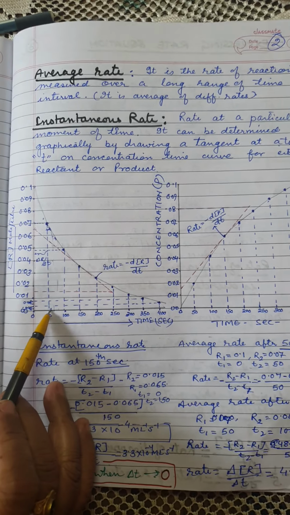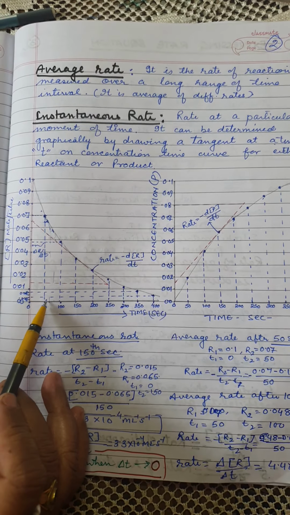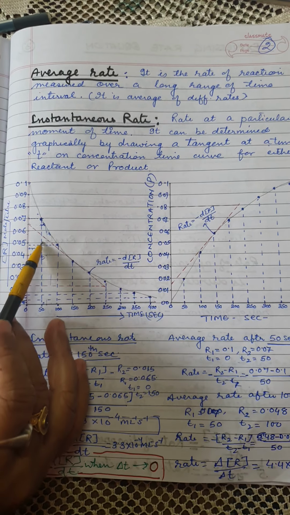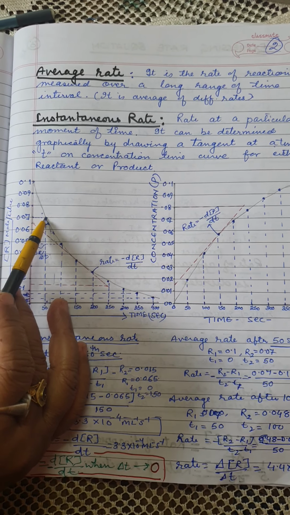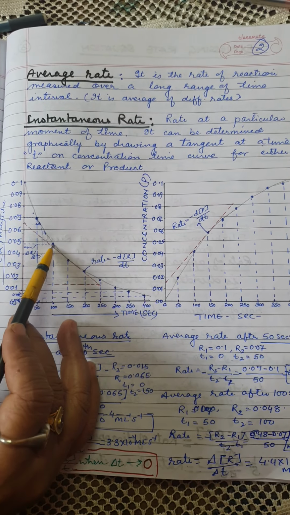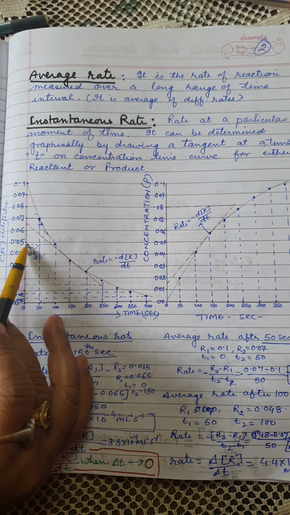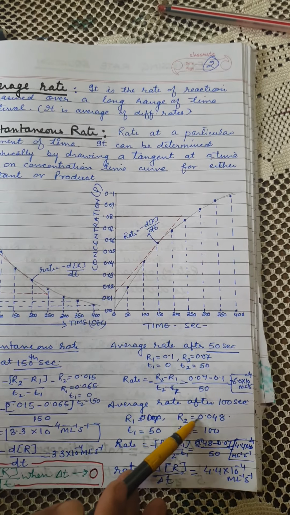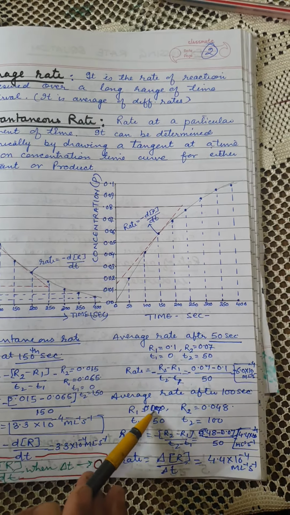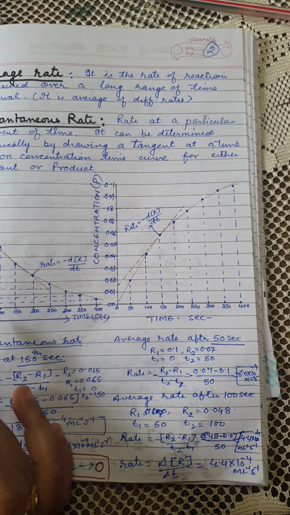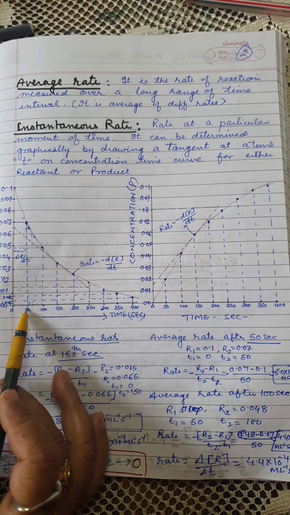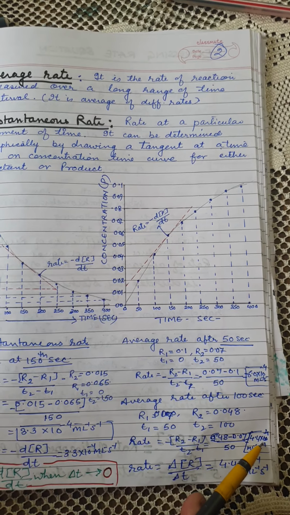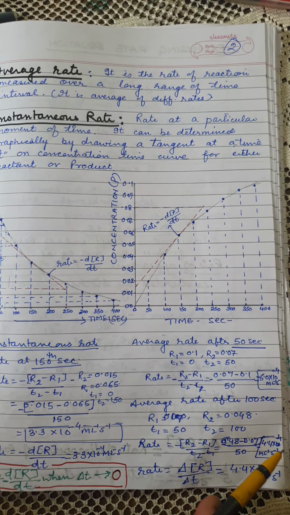Now let us see the rate for the next 50 seconds, from 50 to 100. The initial concentration R1 was 0.07 and R2, after 100 seconds, is 0.048. So the change in concentration is 0.048 minus 0.07, divided by the time interval, that is T2 minus T1, 100 minus 50, which is 50. The rate comes to be 4.4 into 10 to the power minus 4 moles per liter per second.